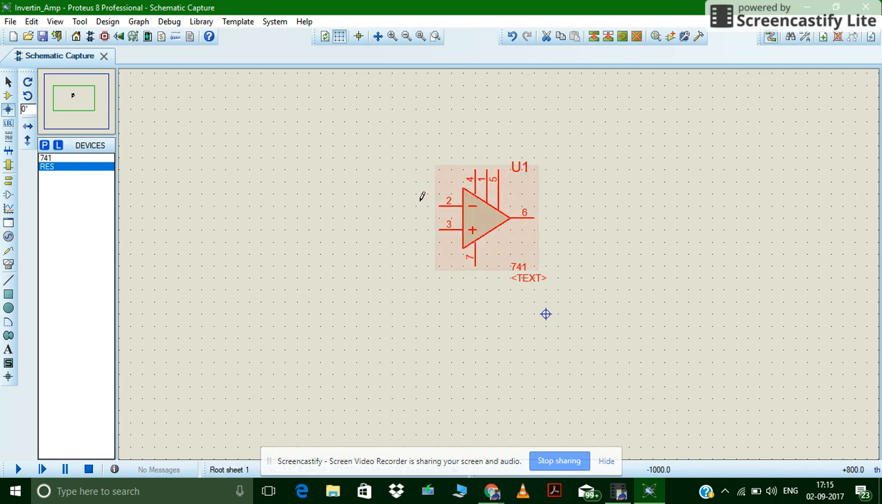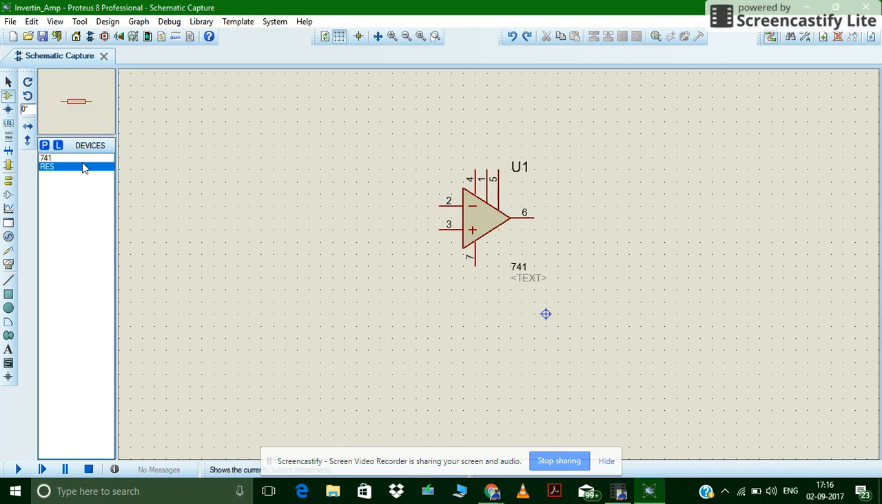If you don't know about the pin diagram of IC741, you can refer to an internet search. Generally pin number 2 is inverting input, pin 3 is non-inverting, pin 7 is VCC, pin 4 is minus VEE, and pin 6 is Vout. So we need two resistors, one for the input and one for RF.